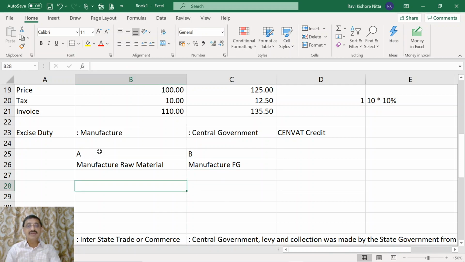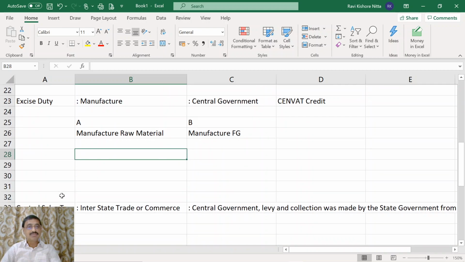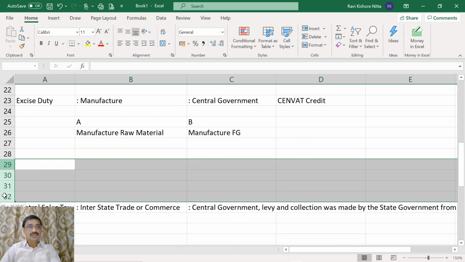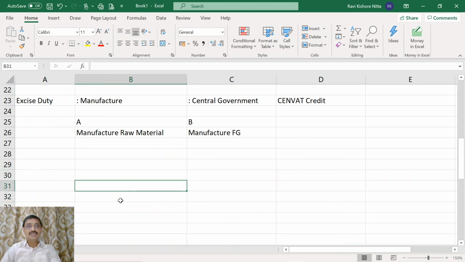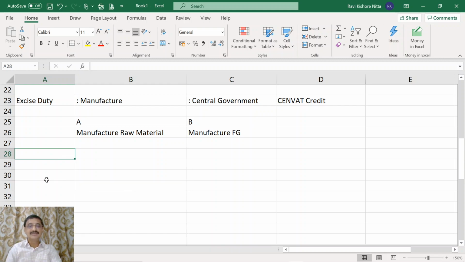Now A manufactured for 100 rupees. Understand these examples very carefully so that you will get the concept. Before going into the GST provisions, it is very important to understand the concept. Let us say this fellow is the manufacturer of raw material.